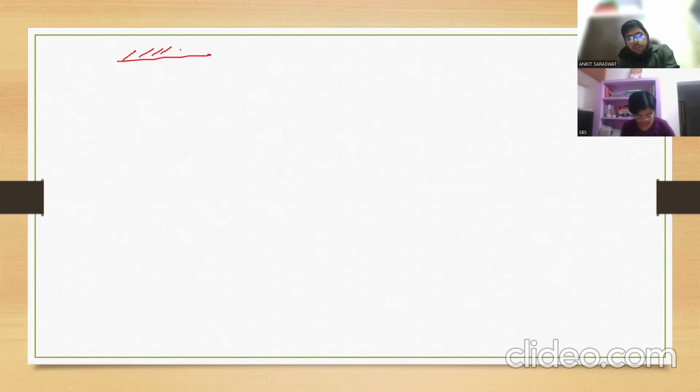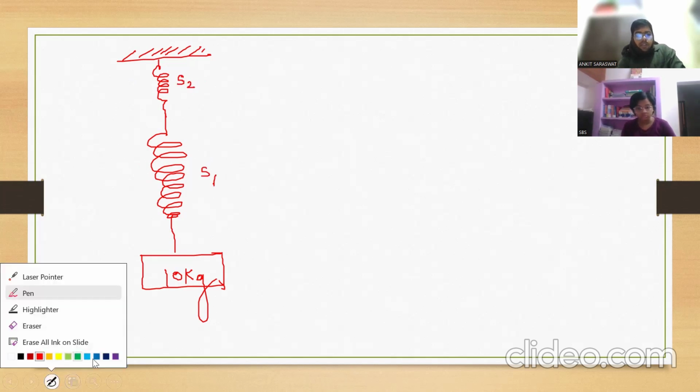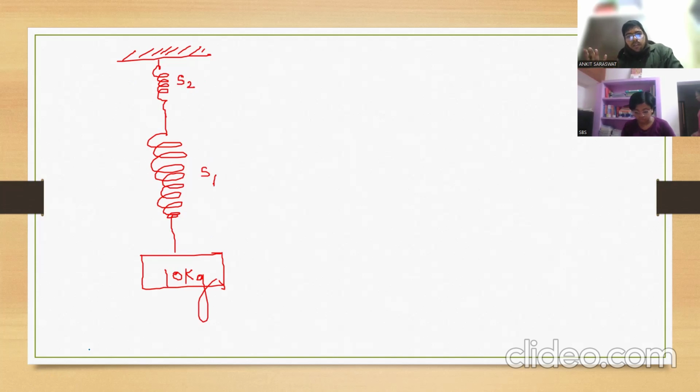Take a support. One spring is there. One more spring is here. And both are balancing this 10 kg. This is spring balance 1, S1, and this is spring balance 2, S2. Clear? Now they are in series. Series and parallel, this concept we will learn later. What is spring in series, spring in parallel? Later I will explain. First you understand they are in series combination.